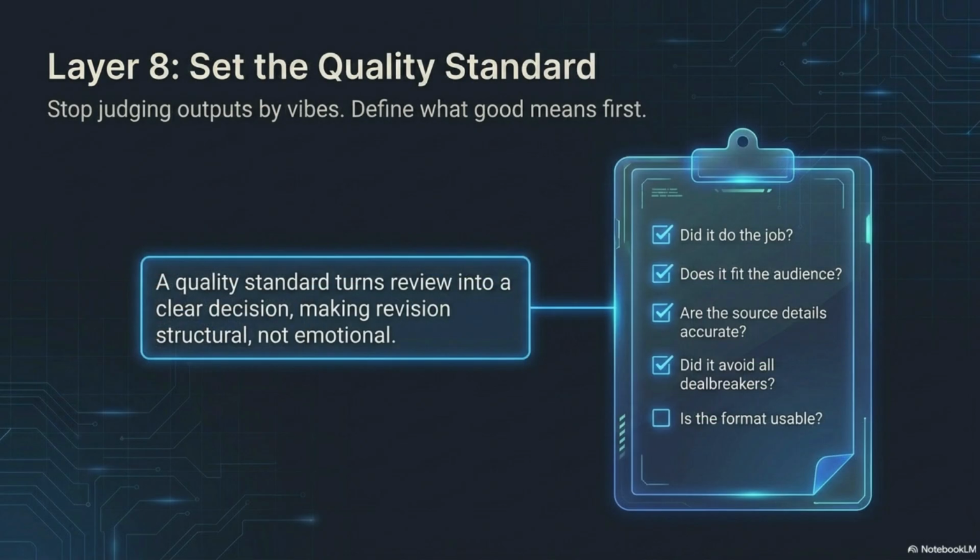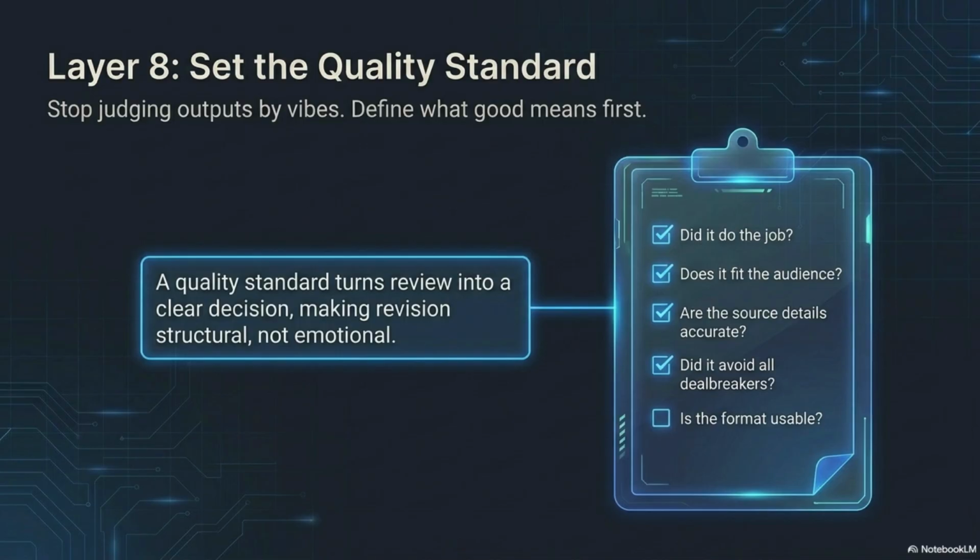Layer 8 is set the quality standard. Stop judging output by vibes. Define what good means first. A quality standard turns review into a clear decision. Instead of asking, do I like this? Ask better questions. Did it do the job? Does it fit the audience? Are the source details accurate? Did it avoid the deal breakers?